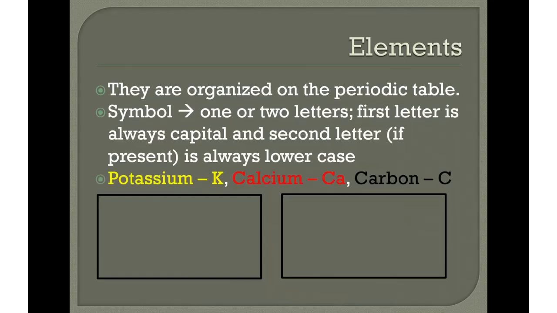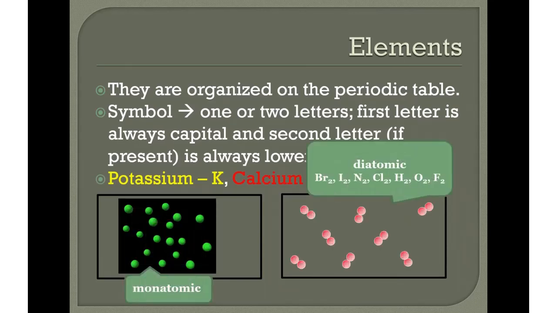Now we can further classify the elements as monatomic elements or diatomic elements. Monatomic, what does mono mean? Mono means one. What does atomic mean? Atom, one atom. Diatomic, what does di mean? Di means two. So two atoms, and there's only 7 elements that are diatomic. Bromine, iodine, nitrogen, chlorine, hydrogen, oxygen, fluorine.